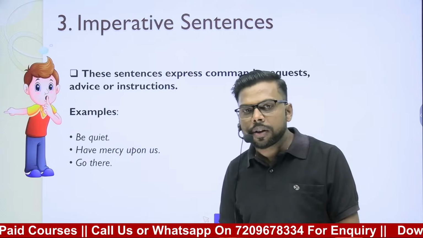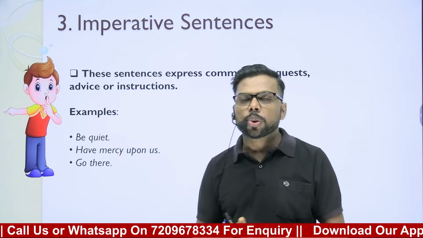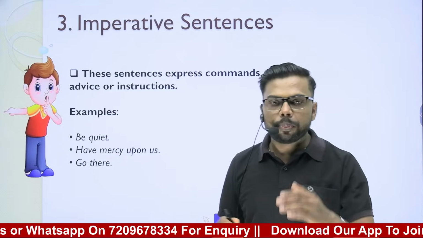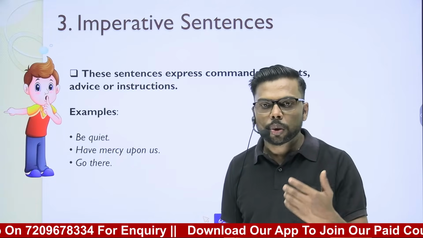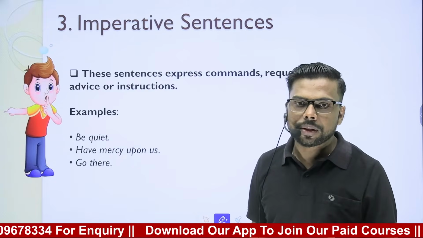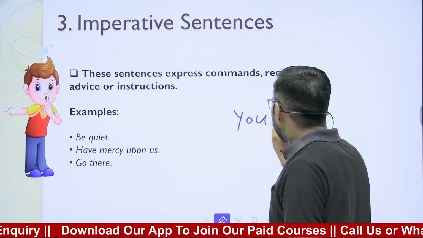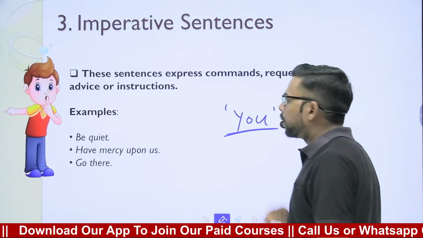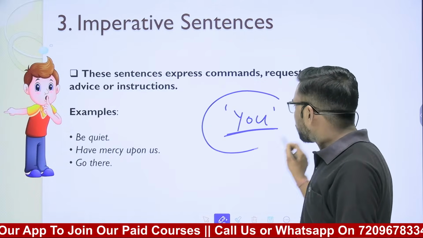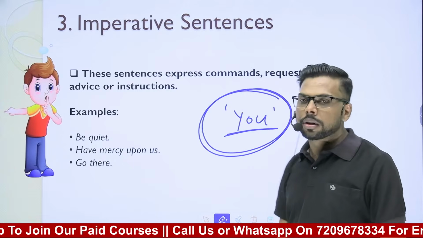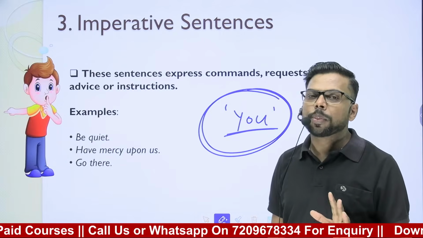because we give advice, we give order, command, we make request to second person only, the people or the person who is before me, and those people are called second person. And for second person, we use the pronoun you. So you is fixed. In imperative sentences, the subject is fixed. And why is the subject fixed? Because this is the only one subject, you, the second person. That is why the subject is fixed.